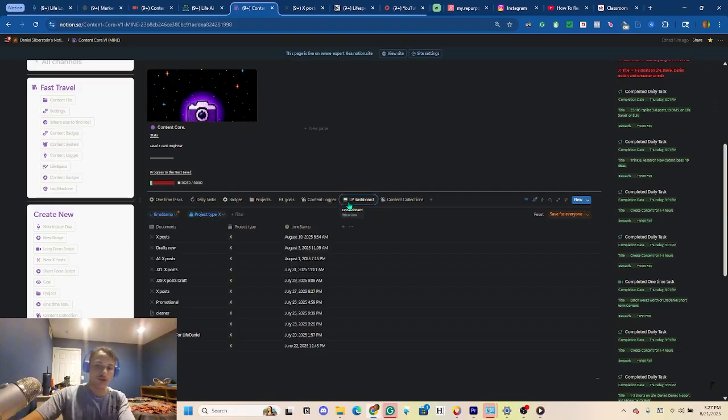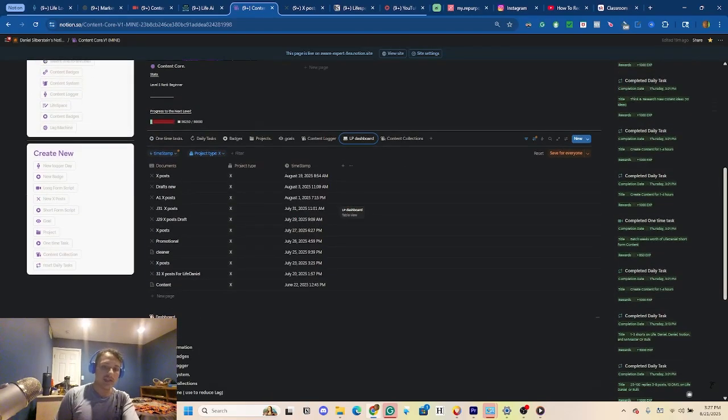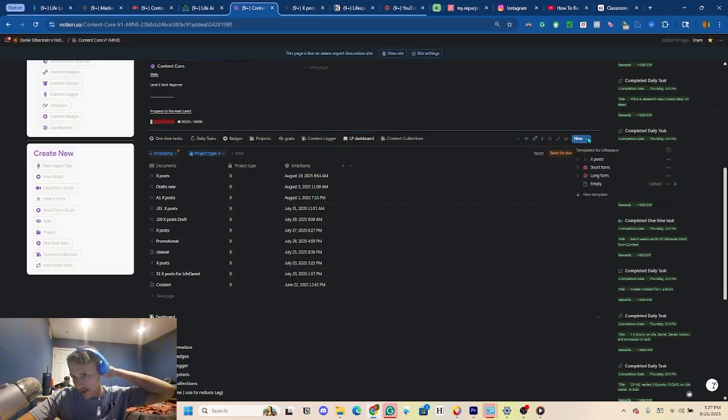Okay, so this is called the LifeSpace Dashboard. This is basically a script writing database that will allow you to write various different scripts. You can write scripts for X, short form scripts, and long form scripts. It's very simple. All you have to do is click the buttons right here: long form script, new X post, and short form script, and you can instantly generate a brand new script for different pieces.